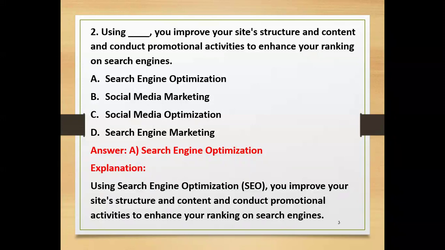Social media marketing uses social media platforms like Twitter, LinkedIn, Facebook, YouTube. They provide promotional activities through social media websites, and social media optimization uses that to make it optimized. Search engine marketing provides marketing facilities through search engines like Google, Opera, Chrome, all those. These are the different activities conducted in affiliate marketing.